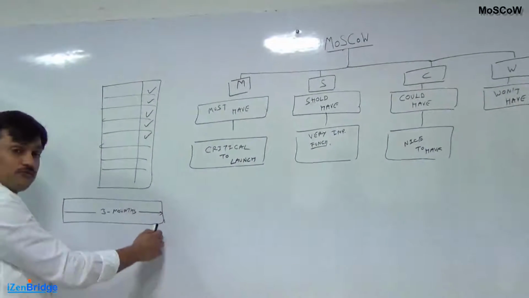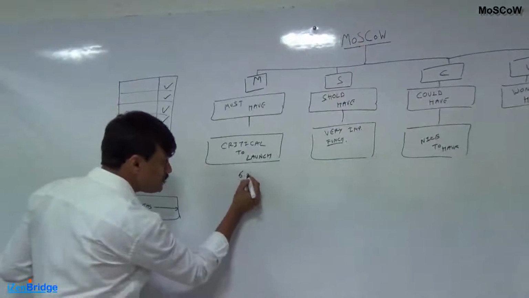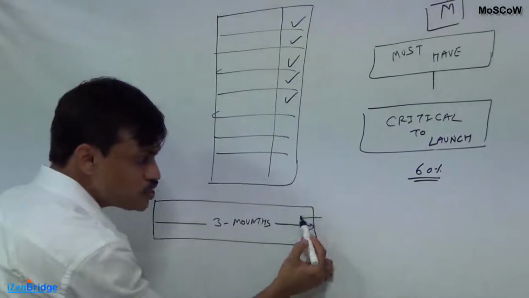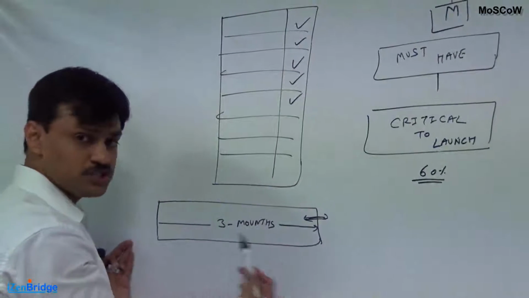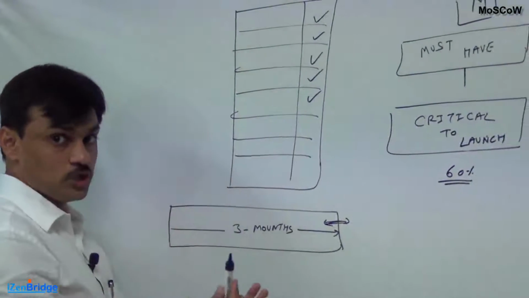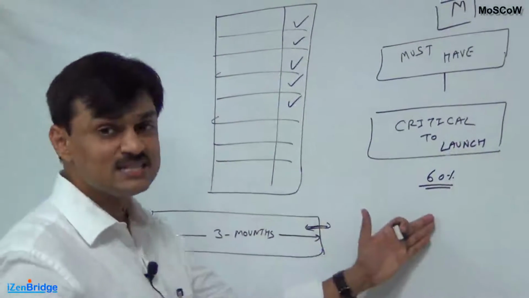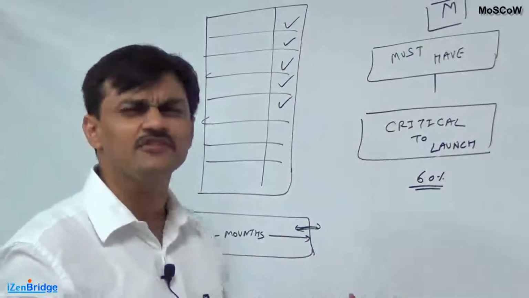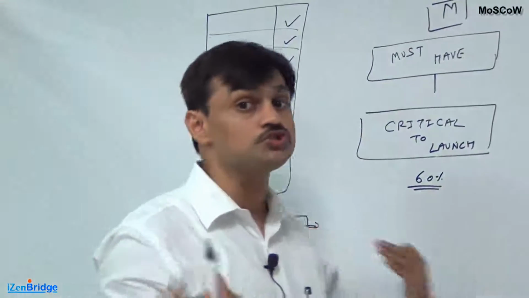And a lot of times we have observed that if we put more than 60% of features under the must have category, we end up overshooting the time box. Whatever the time box is, it could be 3 months, 6 months, 1 year, I am assuming that accordingly our project is also sized. So it is recommended not to put more than 60% of features under the must have category. It should be nearby 50%. Some organizations put forced distribution.